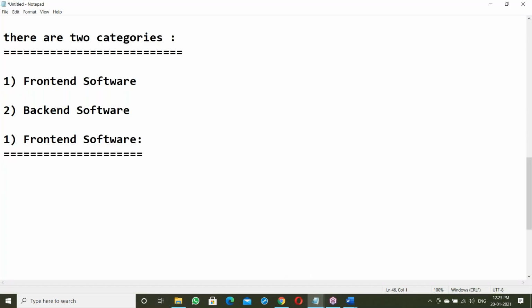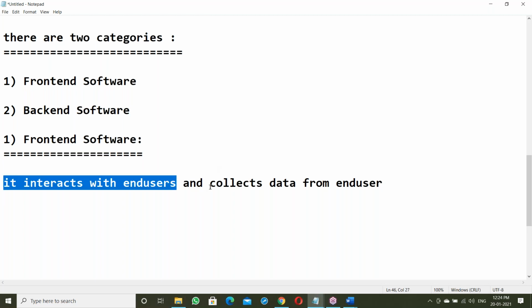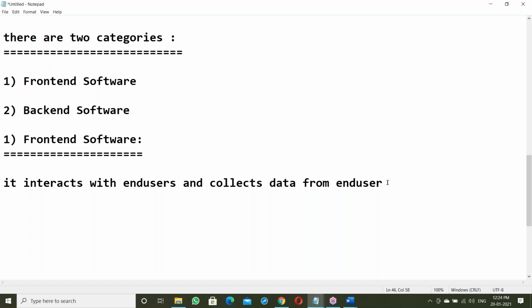So what is the front end here? The front end interacts with end users and collects data from the end user. We are the end users. We are submitting, we are providing some information. So the front end interacts with end users and collects data from them. The front end is to collect data from the end user.